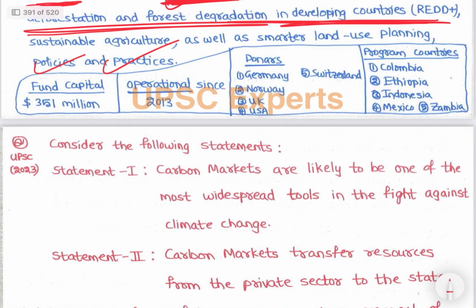Then see, fund capital is 351 billions, operational since 2013. Donors are Germany, Norway, UK, USA, and Switzerland. And programs are implemented in these 5 countries. This is a brief.